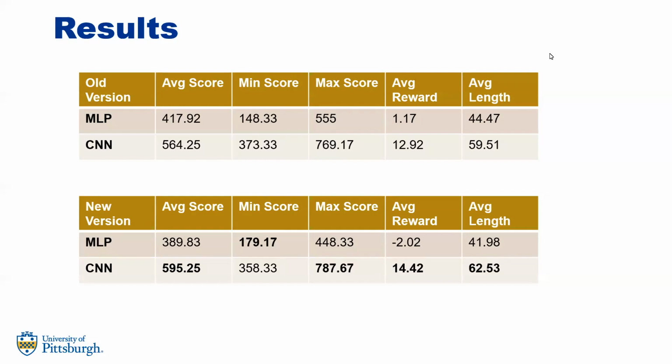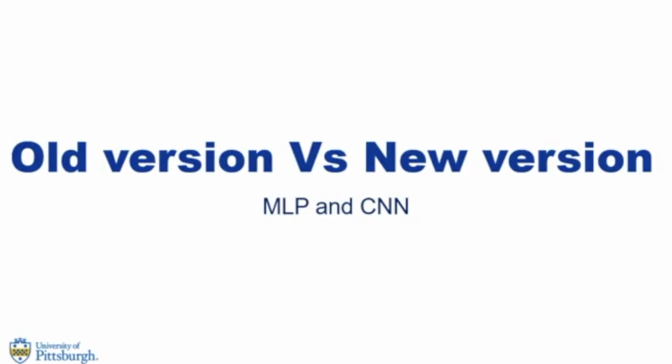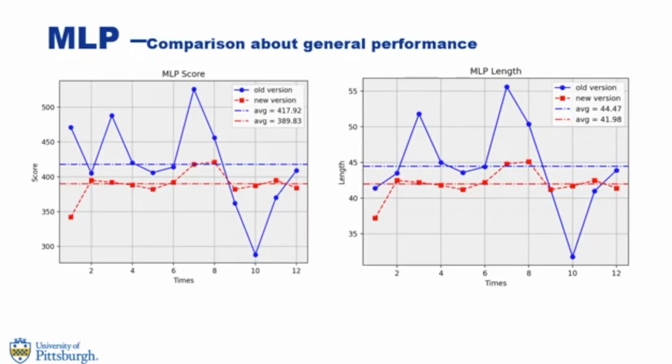And now we're going to talk a little bit about how the original version compares with our newly implemented version. What follows is a comparison of the results between the old model and the new model that introduced a new strategy. I will compare the difference between the old model and new model for MLP and CNN respectively. First is the MLP model.